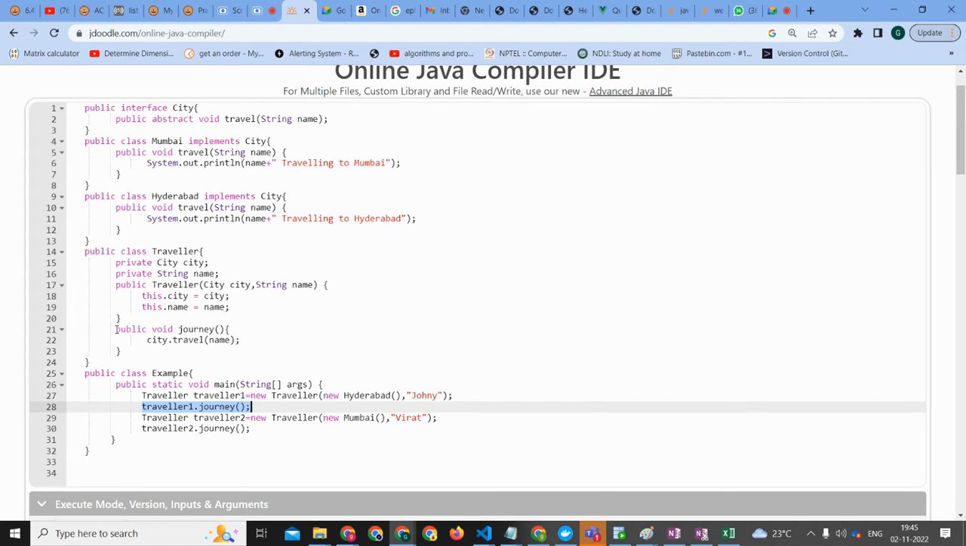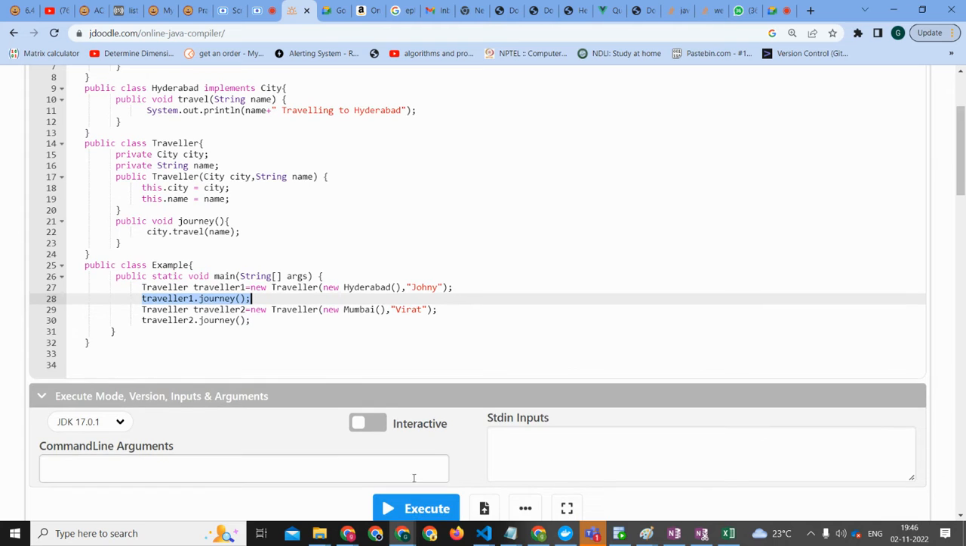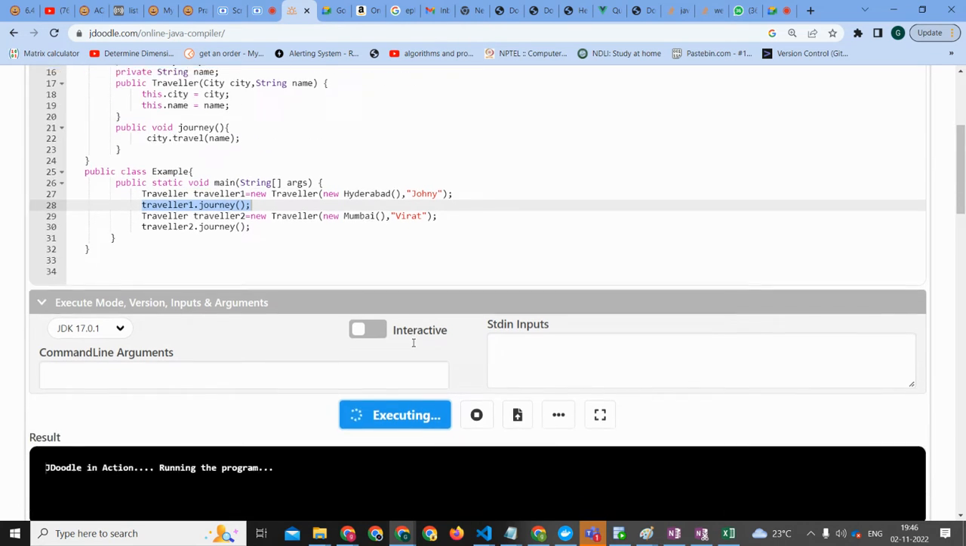So we go to line number 21, correct. And at line 21, city is nothing but Hyderabad, right? So city dot travel of name, it will be taking that one. Travel name, so it will be Johnny traveling to Hyderabad. Similarly for traveler 2, it's also going to be Mumbai, Virat traveling to Mumbai. Okay, let's execute this and see.